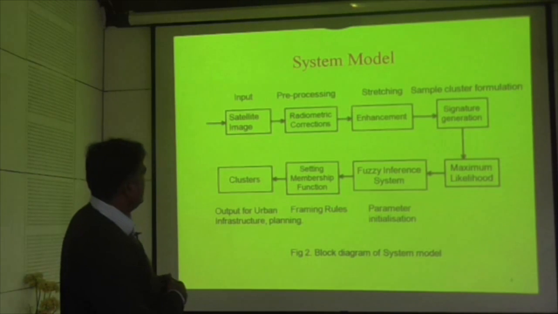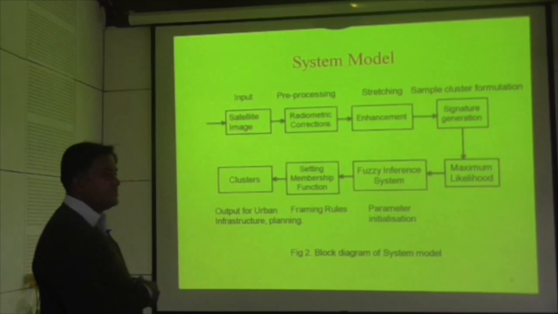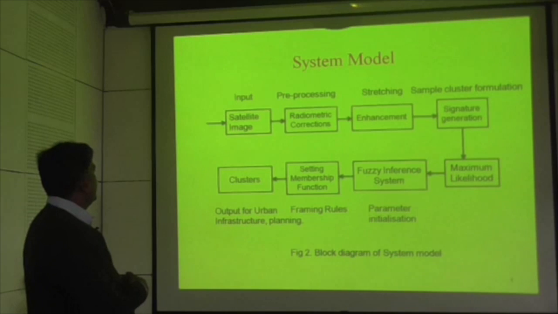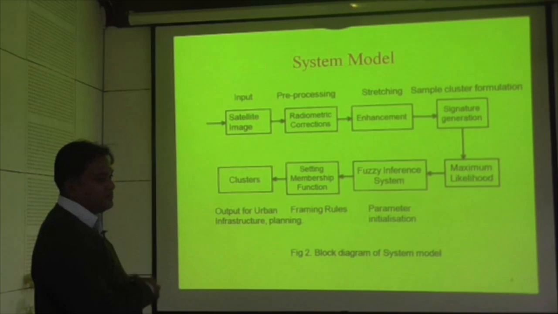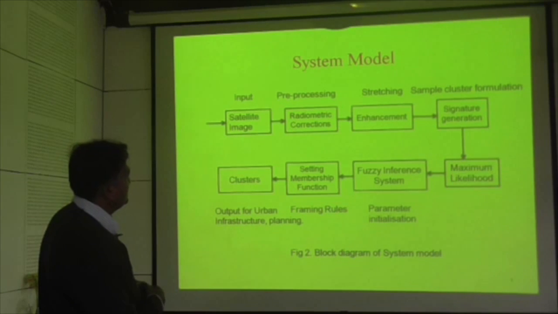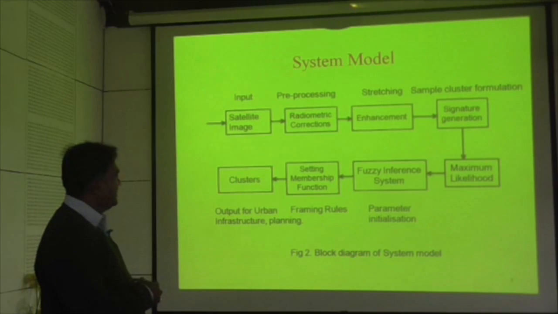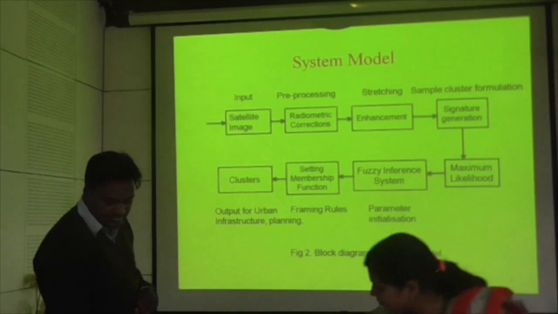This is the model showing the step-by-step procedure in which I have done my research work. The first is the input, the satellite image, like high resolution satellite images. Then we have done radiometric correction by doing pre-processing. Then enhancement, then stretching is done. Signature generation, in which sample clusters are formulated. Then maximum likelihood classification is done. Then the fuzzy inference system and membership function, outputting the clusters.